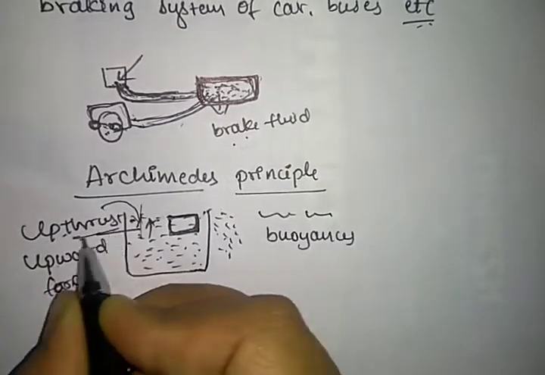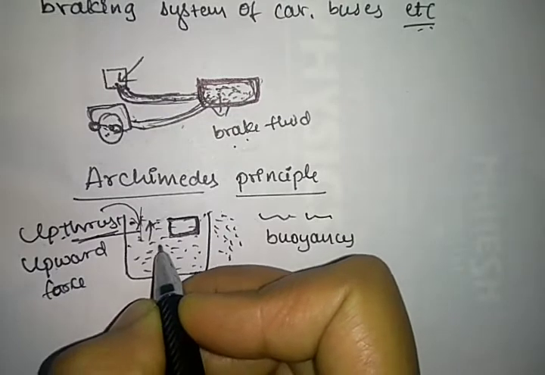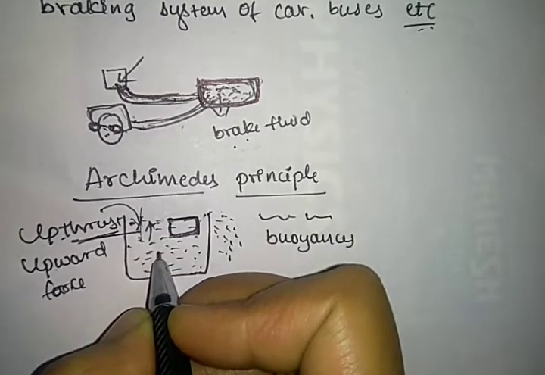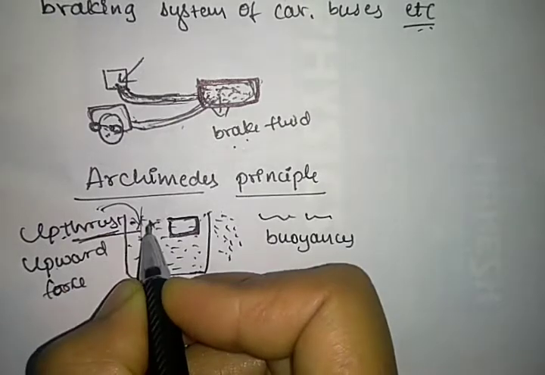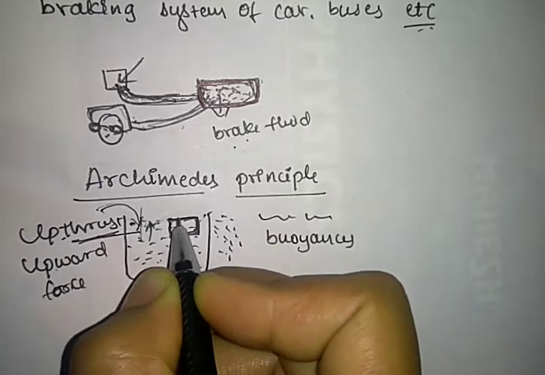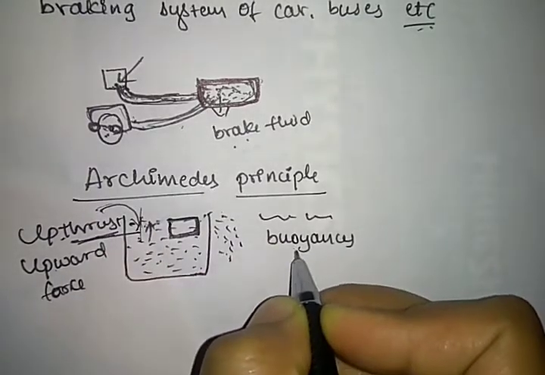You already know that thrust is nothing but a force. The upward force is exhibited by the fluid present in the container, so anything we place on the water or a fluid floats due to the upward force. That force is known as buoyant force.